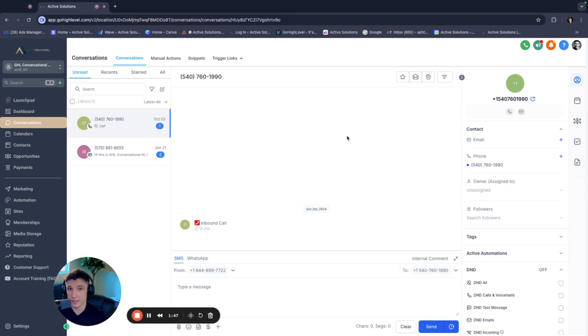GoHighLevel is a CRM, client relationship management tool, where you can house, for example, if you look on the left side over here, you'll see the conversations tab. You can create calendars and calendar links. You can house contacts. You can create opportunities. You can create automations, etc. Now, it takes a little bit of time to really get accustomed to the full scope of this, but you don't need to know the full scope of this anyway to start with web chats to begin with.